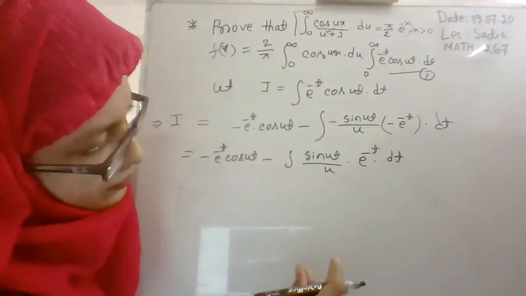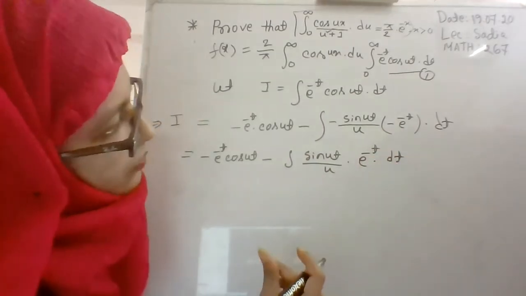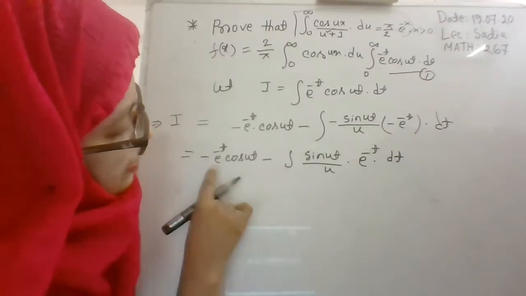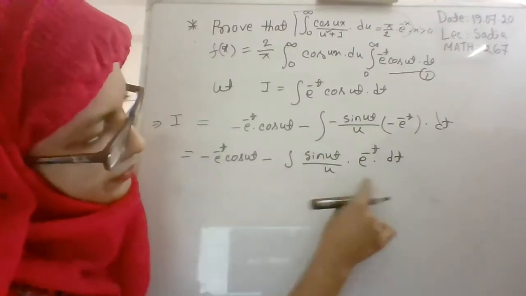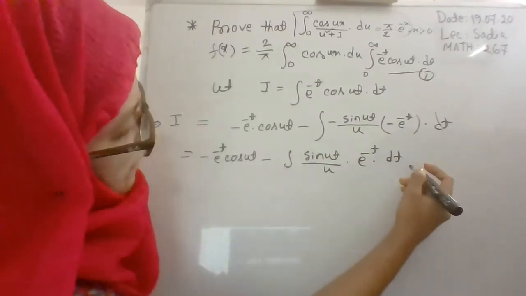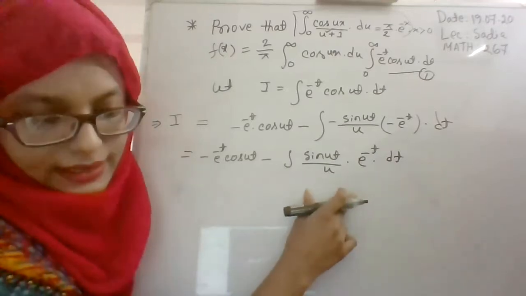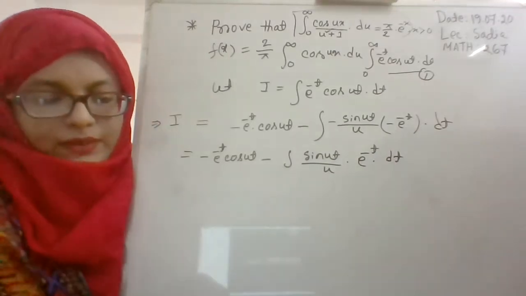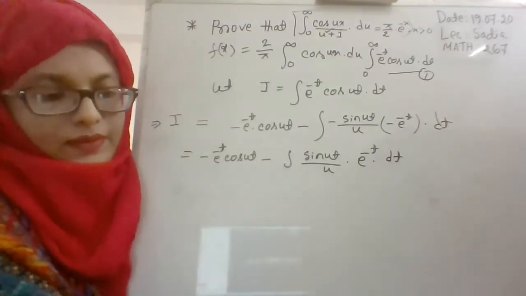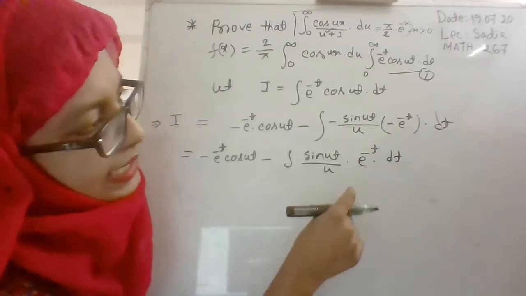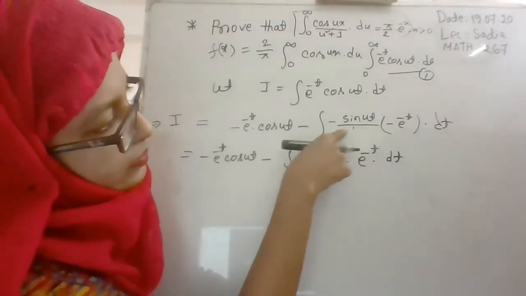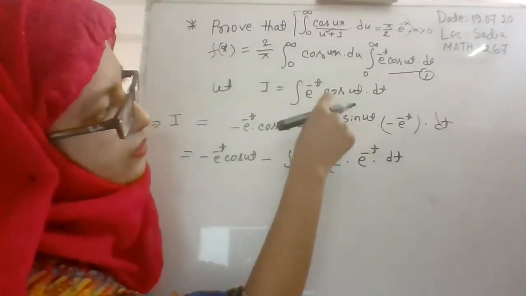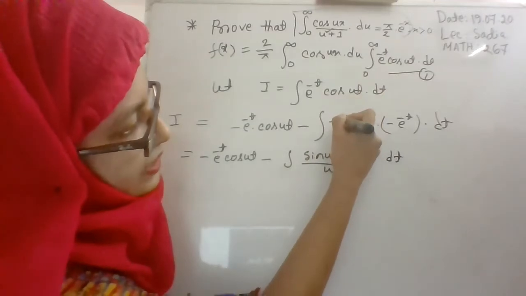Is it okay? Is there any problem understanding up to this part? I think here there is a problem. The differentiation of cos ut is equal to minus u sin ut, right?